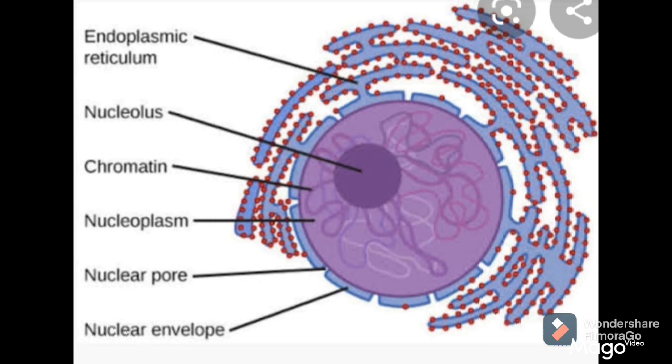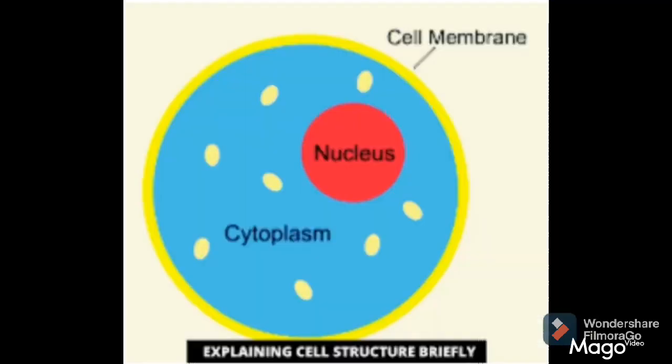So what is meant by nucleus? Nucleus is normally present in the center of the animal cell, and in a plant cell it is just shifted to the periphery because of large vacuoles. These are the functions. And then a second cell organelle which we are going to study is nothing but cytoplasm. Cytoplasm is a jelly-like substance which consists of 80% water, and it is colorless. It is dense. It means it is thick.